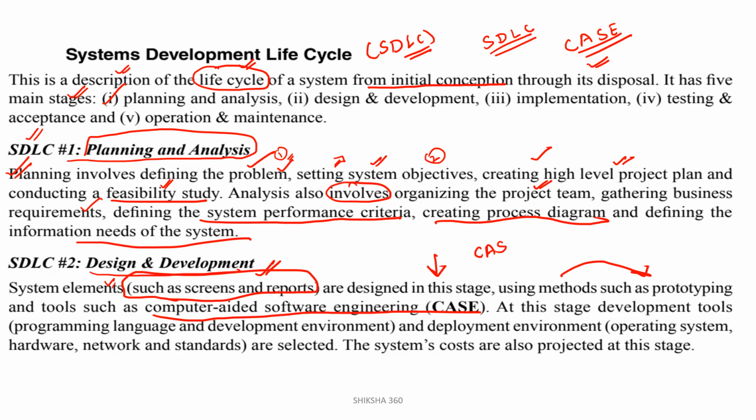Next point to cover is the meaning of prototyping. A prototype is the first model or design from which we can develop the other things. So system development elements such as screens and reports are designed in this stage using methods such as prototyping and tools such as computer aided software engineering.